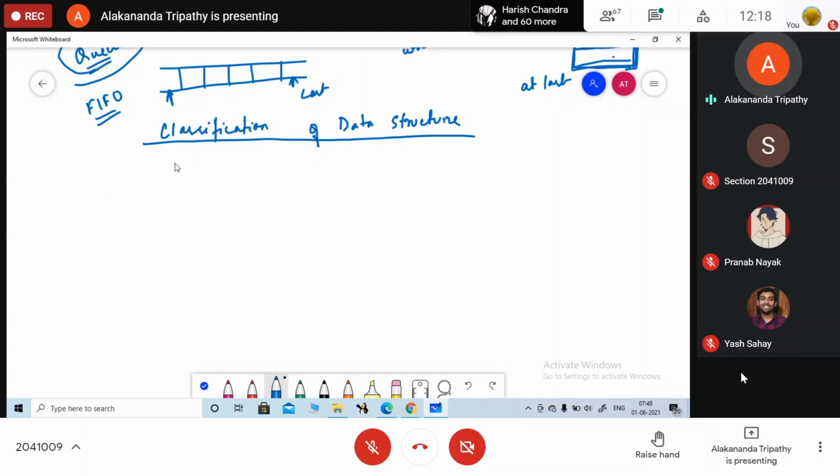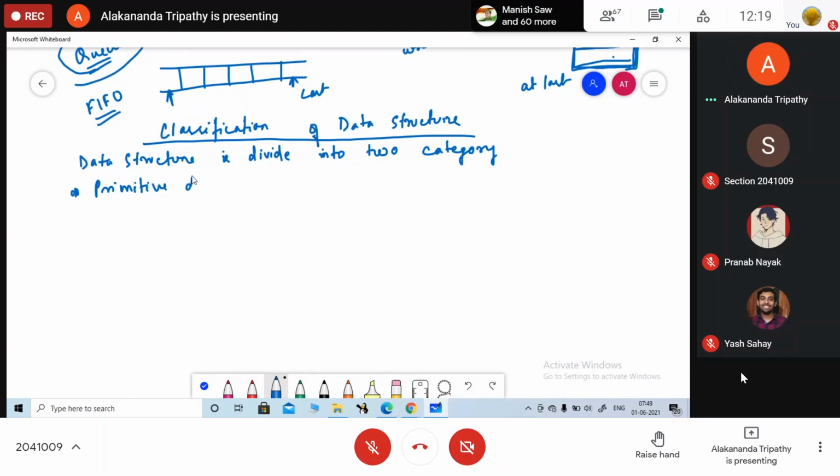So basically data structure is divided into two categories. One is primitive data structure and the other one is your non-primitive data structure.